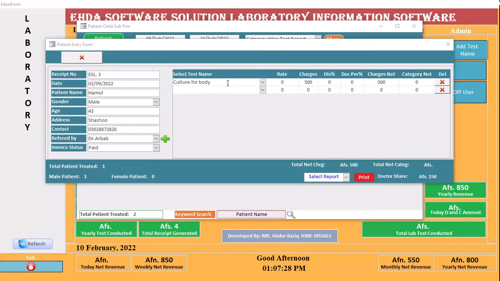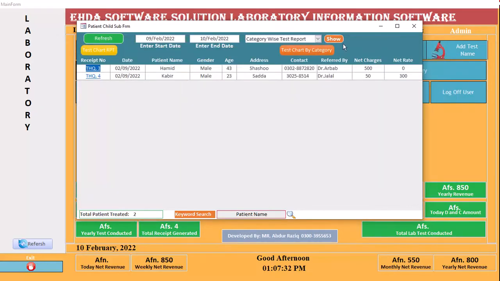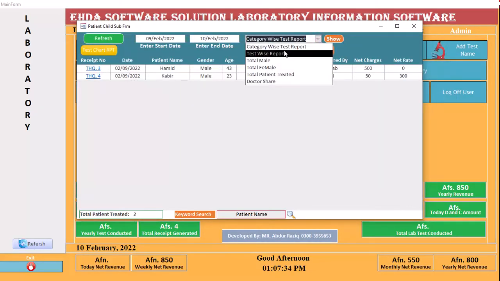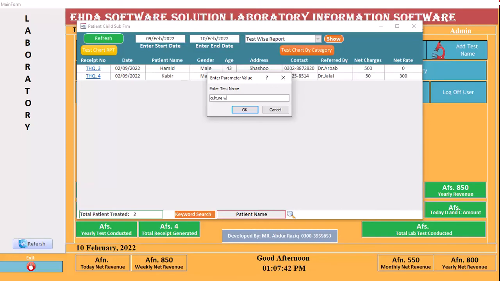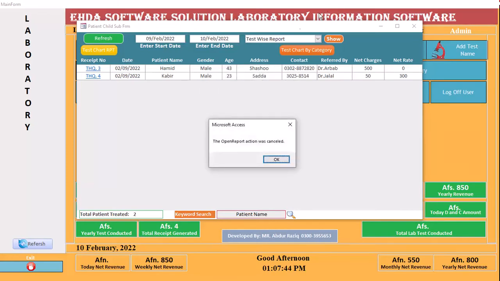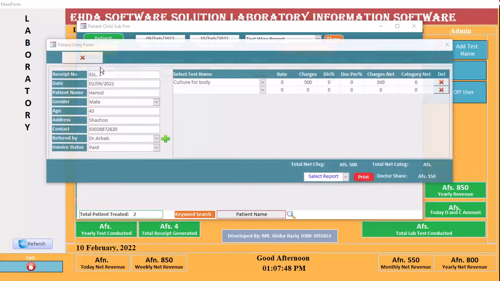If I click for culture for body test, for example, I click test wise report and culture wise, only write 3 to 4 characters. Okay, let me check culture wise report.